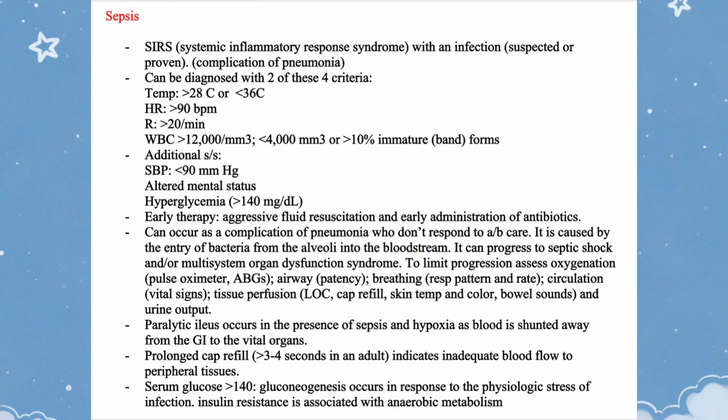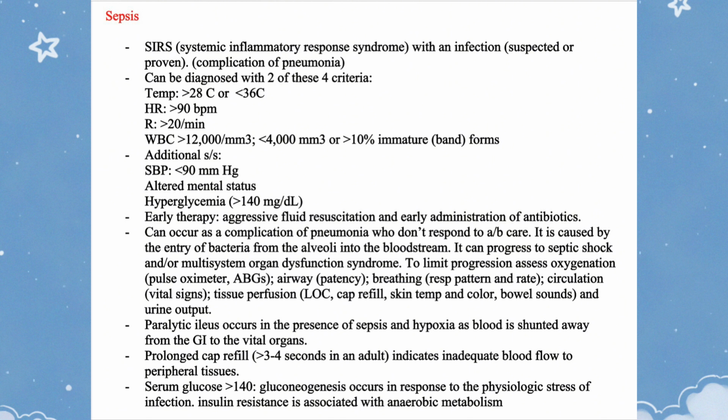To limit progression, assess oxygenation with pulse oximeter, ABGs. Airway patency, breathing rest pattern and rate. Circulation, vital signs, tissue perfusion, cap refill. Skin temp and color, bowel sounds and urine output.